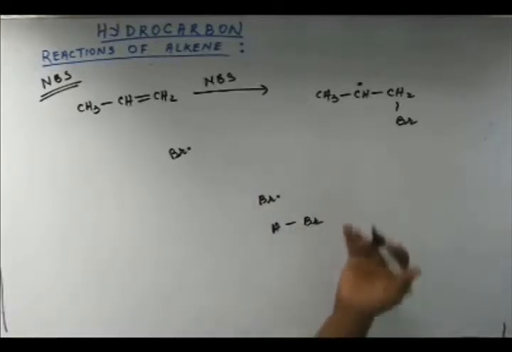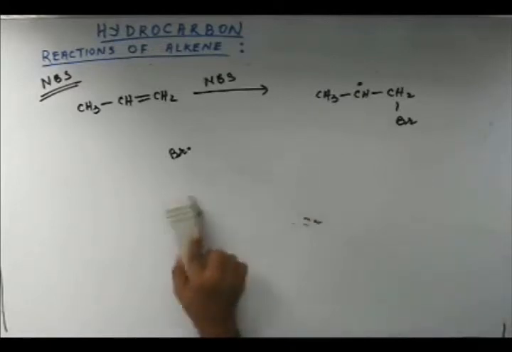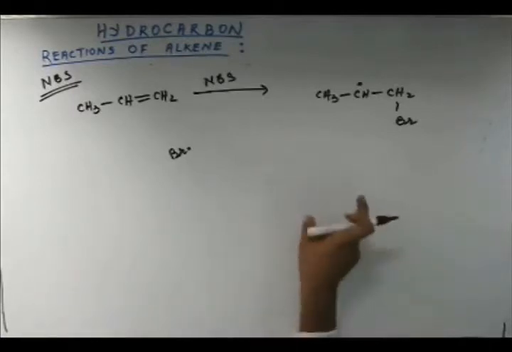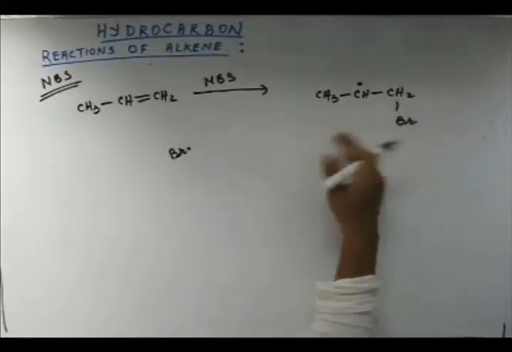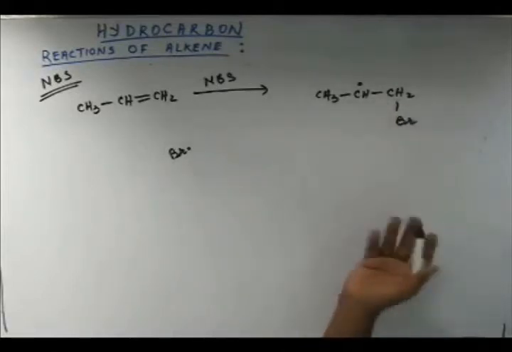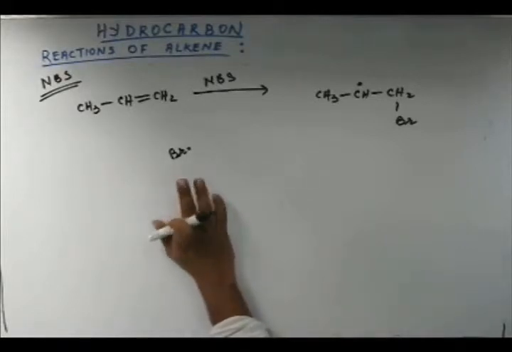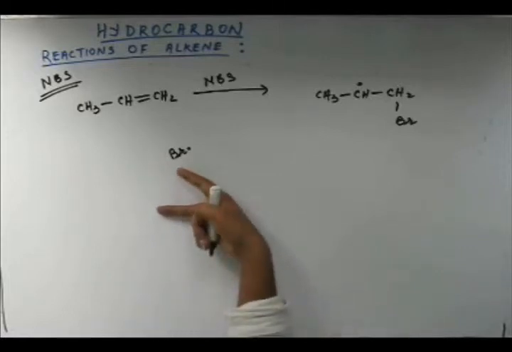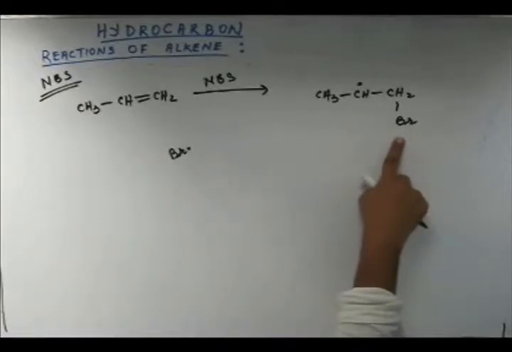So this C dot cannot abstract hydrogen from HBr, so it has to wait till the next Br dot comes, and then it would get attached to the next Br dot, and vicinal bromine could be there in the substrate. But there would be a sufficient time lag between two consecutive Br dots. So when the first Br dot comes, it forms this intermediate, and this intermediate is going to have to wait for the next Br dot.